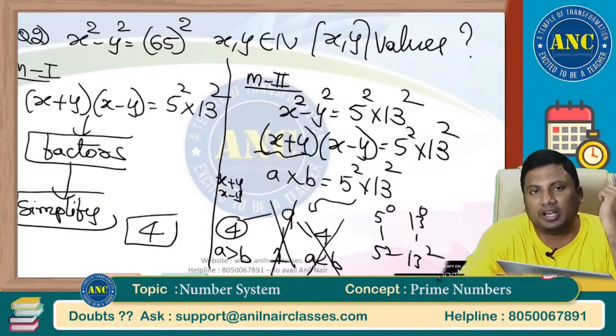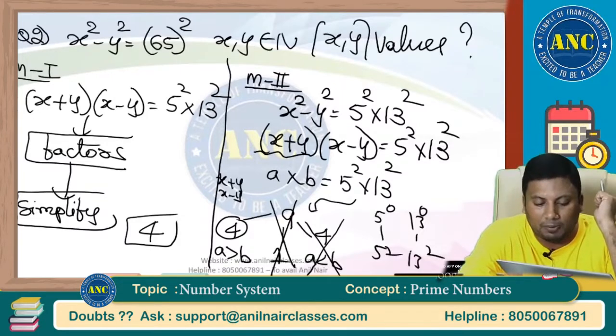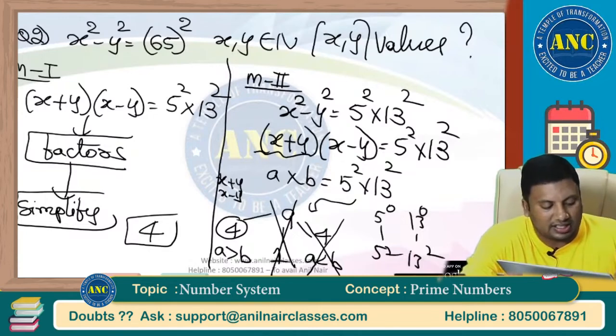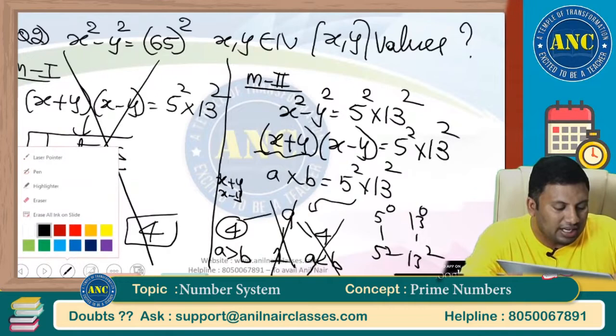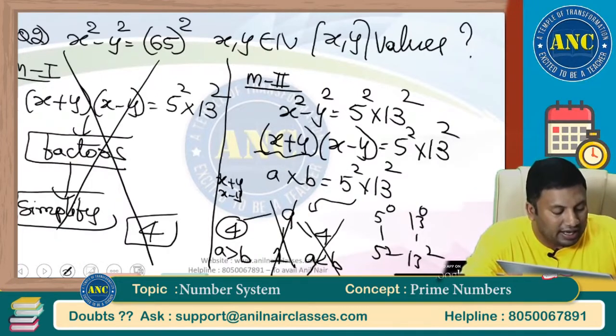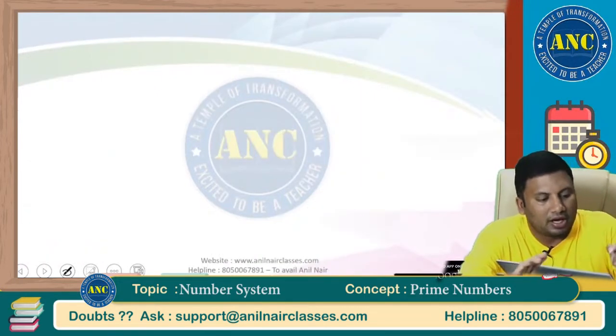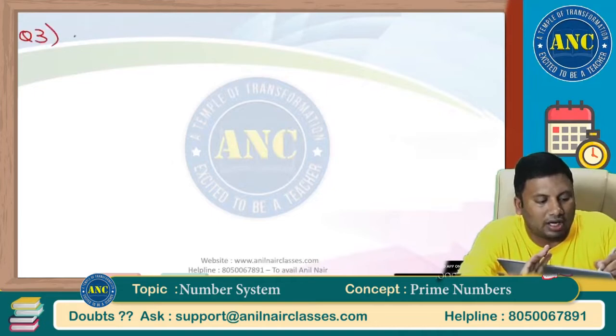If x plus y and x minus y are both equal, y will be 0, but y cannot be 0. So that is the reason this case is eliminated. This is the traditional outdated method. If you study like this, you will keep writing CAT and one day you will give up. Now let us solve the questions orally.